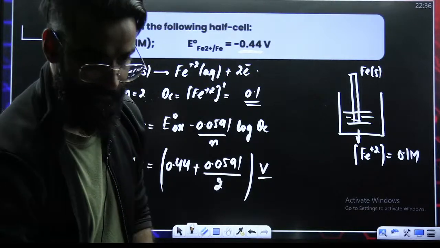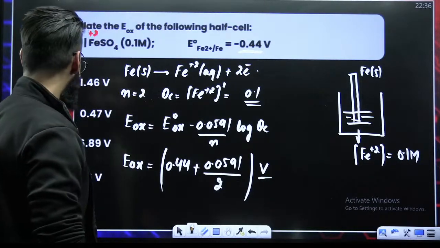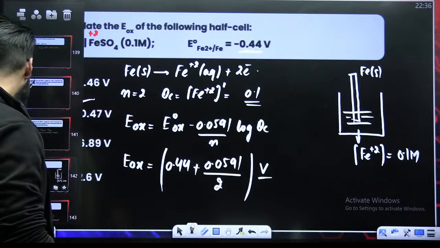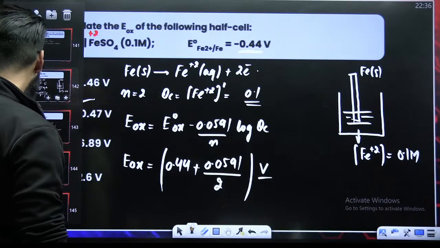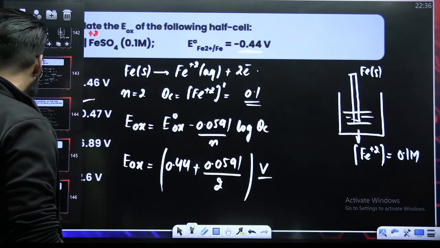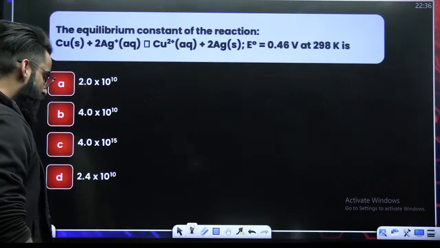Am I clear, people? Yes, a lot of students are saying option B. So I believe it's going to be option B only if you are saying. Okay. What about this one?